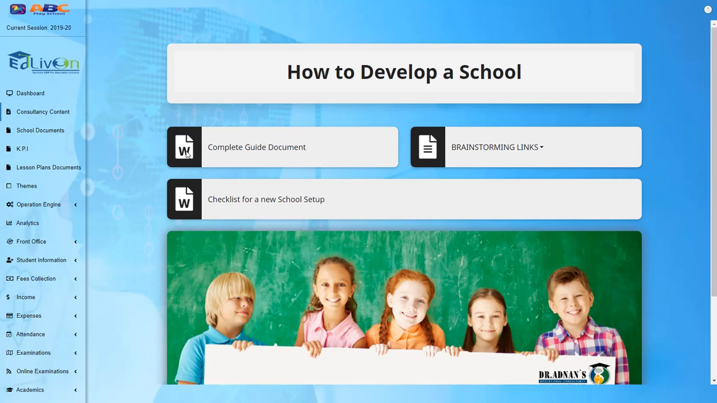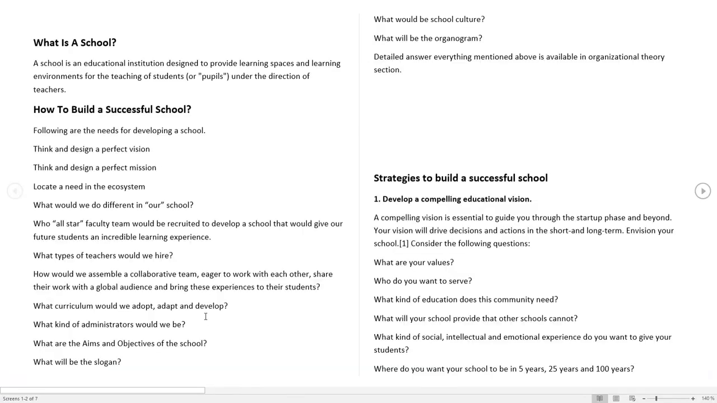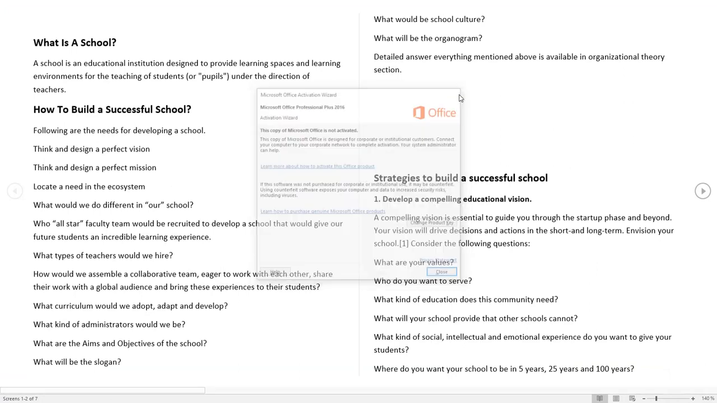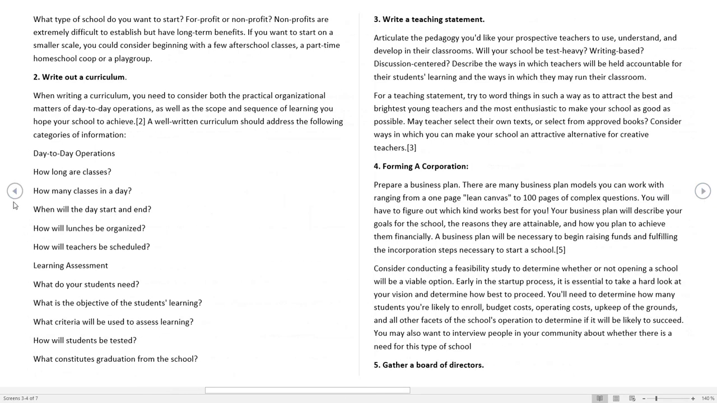The importance of giving these 2 documents in Word file format is quite simple. When I click on this button, it starts downloading to your system. This Word file downloads, and once it has downloaded, you will open it. The Word file is opening in front of you, and now the document is very clear: what is a school, how to build a successful school, strategies to build a successful school, and so forth. We can move further and further.